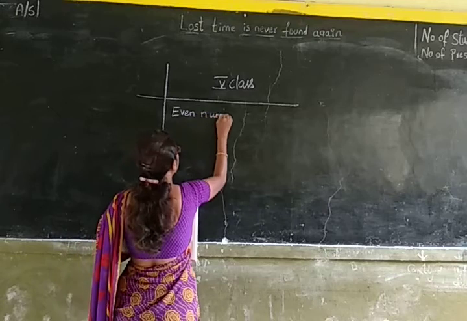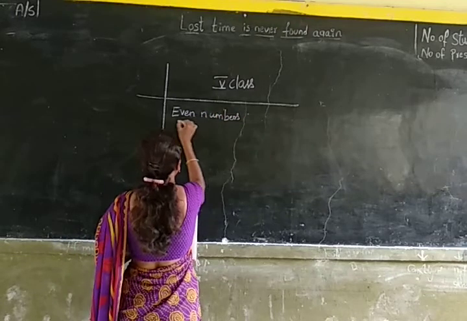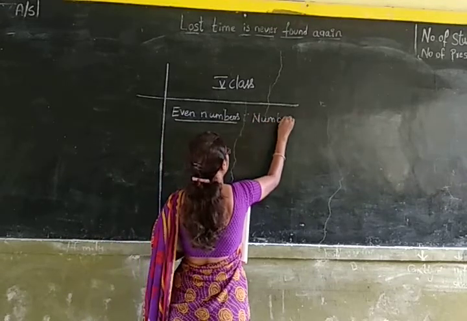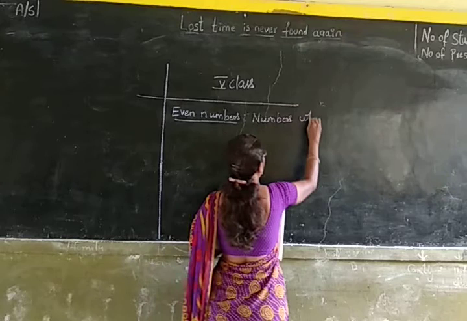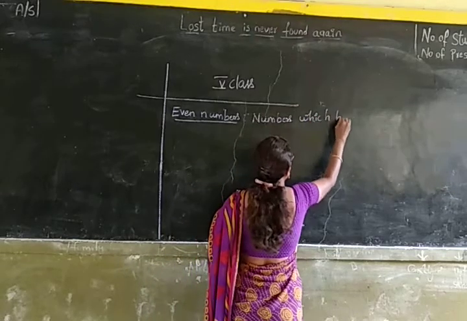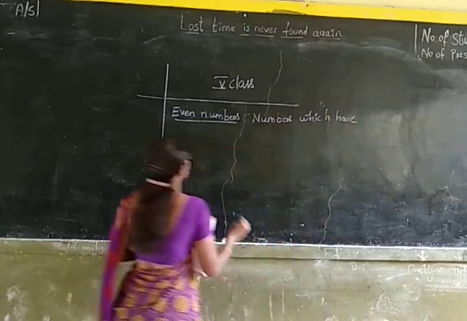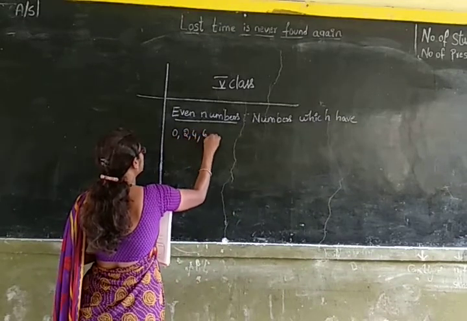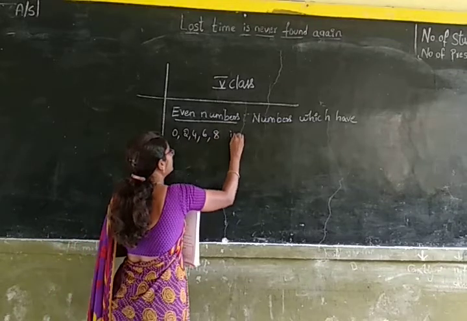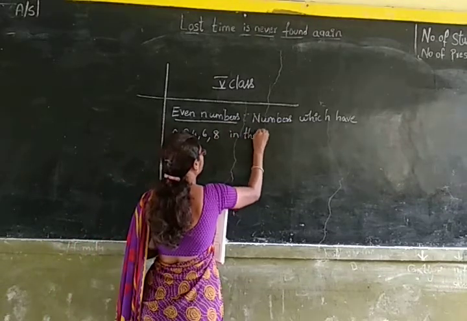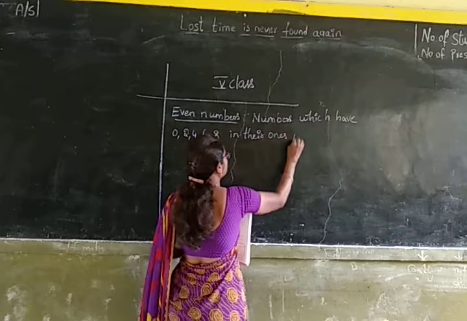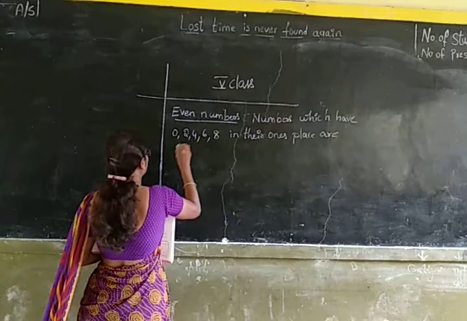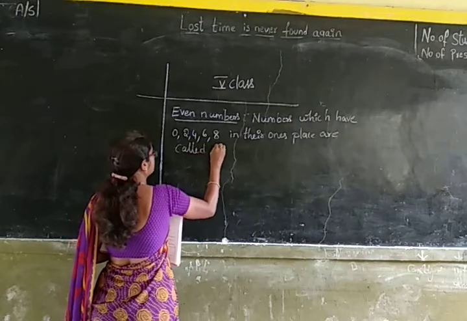Even numbers. Numbers which have 0, 2, 4, 6, 8 in their ones place are called even numbers.